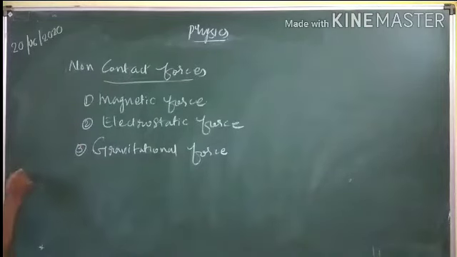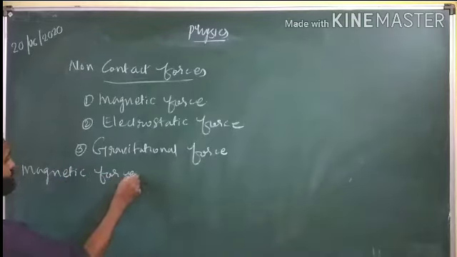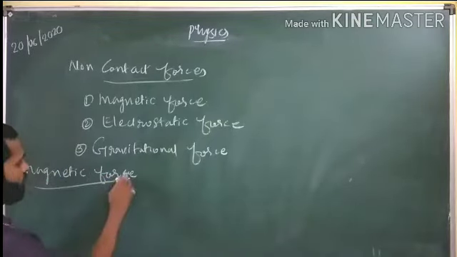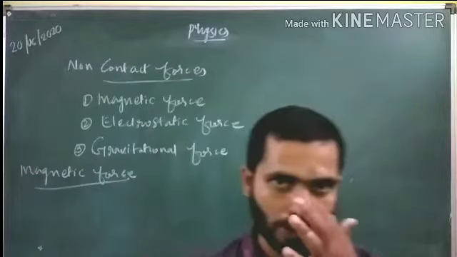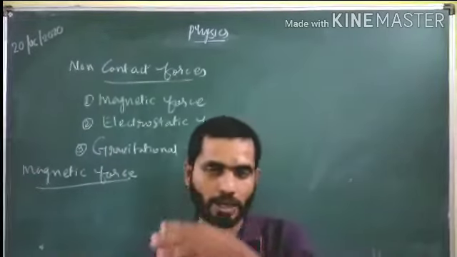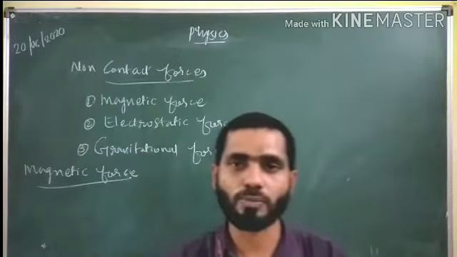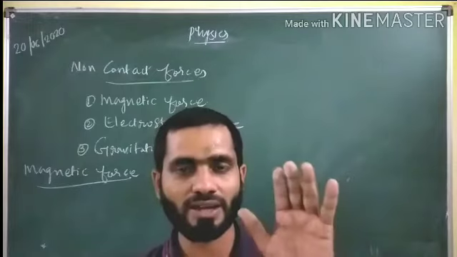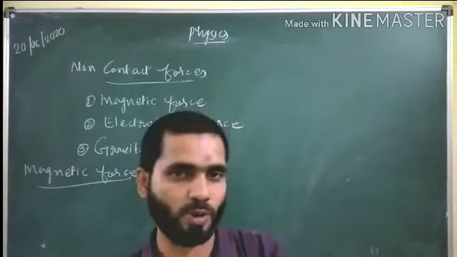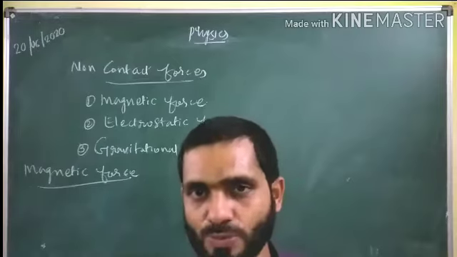From this, first one, magnetic force. See, there are some materials in nature, these magnetic materials are available. What is a magnet basically? We have studied in our 6th class, students. A magnet is a material which has two amazing properties. One is the directional property and another one is the force property.